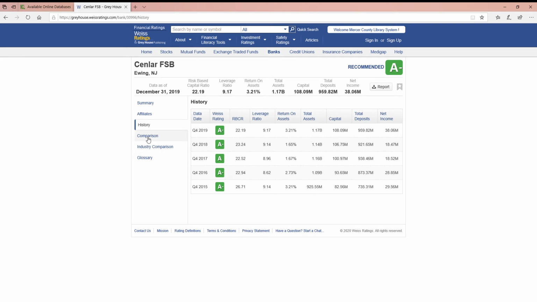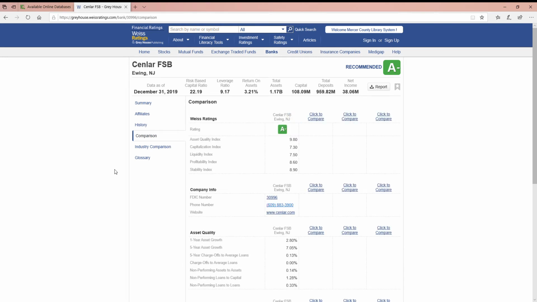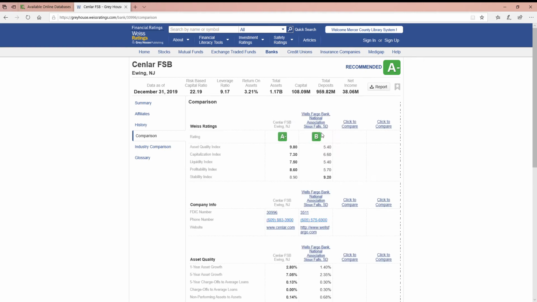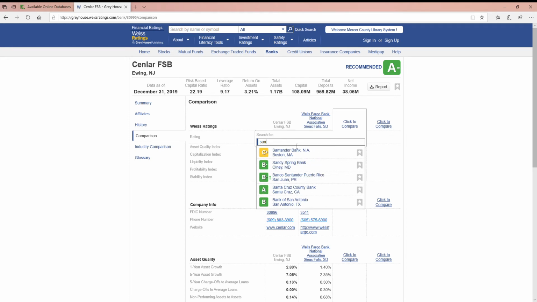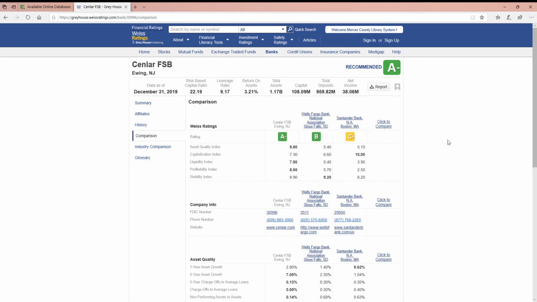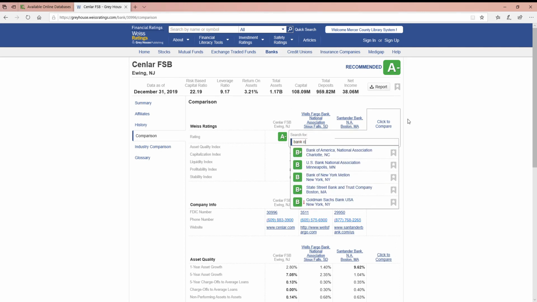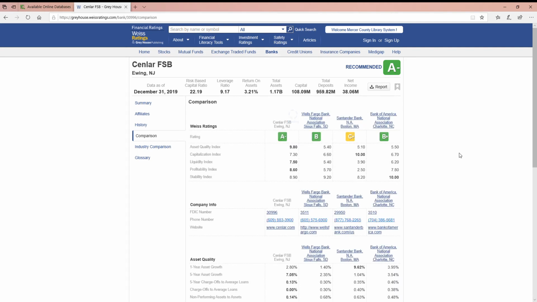The comparison areas as well, you can compare this particular bank to other banks. So you can see what we've got here is this bank we've chosen is the first column. I can add up to 4 more banks. So if I wanted to add something in here, I can add them just by going in and starting to type in the name of the bank. So you can add up to 3. And now I've chosen 4 banks, the original that I had searched for, and 3 to compare it to.